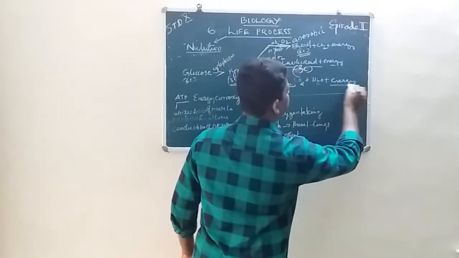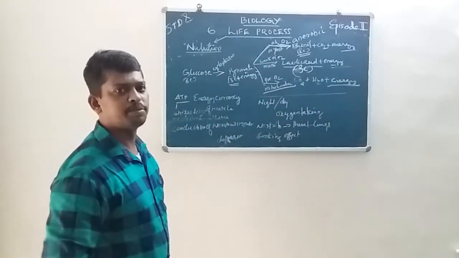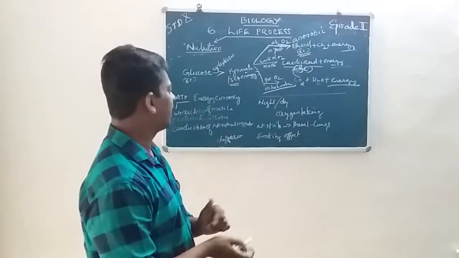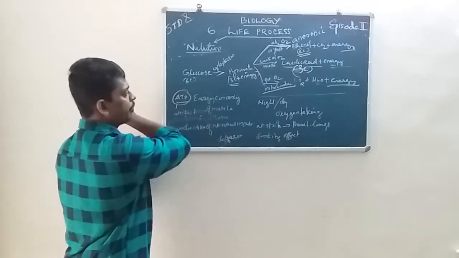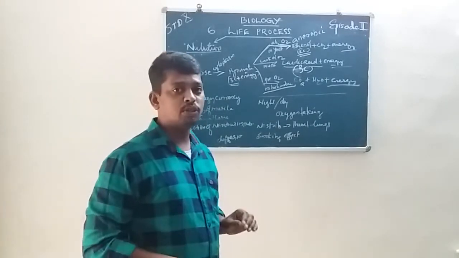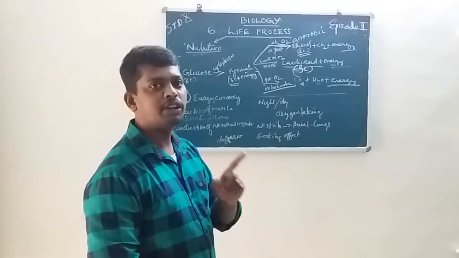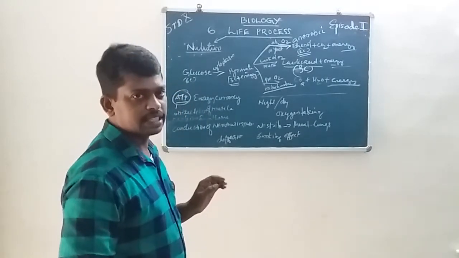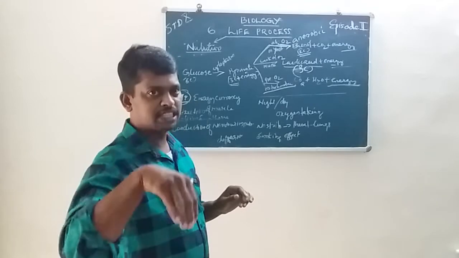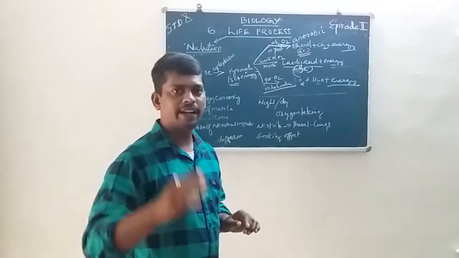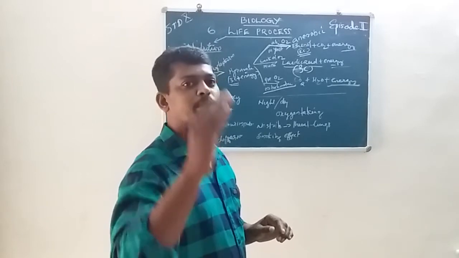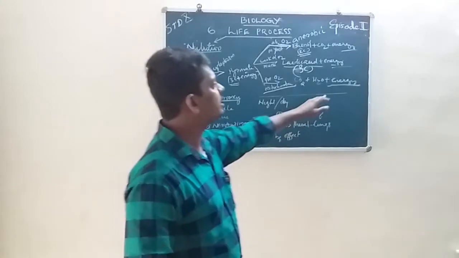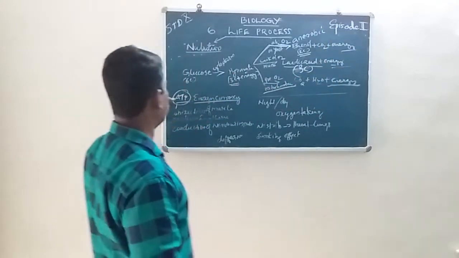This energy is denoted with ATP, the energy currency. ATP means adenosine triphosphate. ADP, adenosine diphosphate, plus phosphate makes ATP. This is the energy currency.